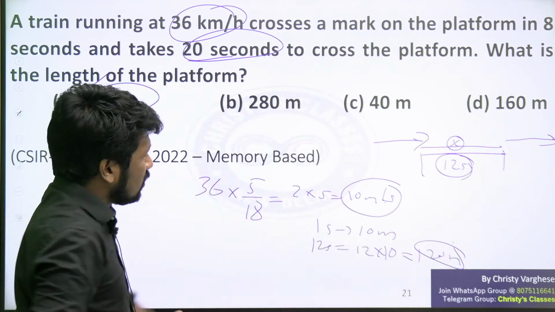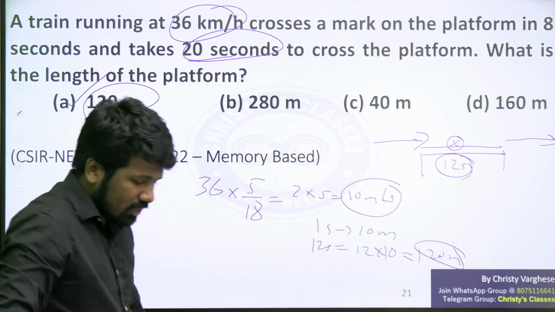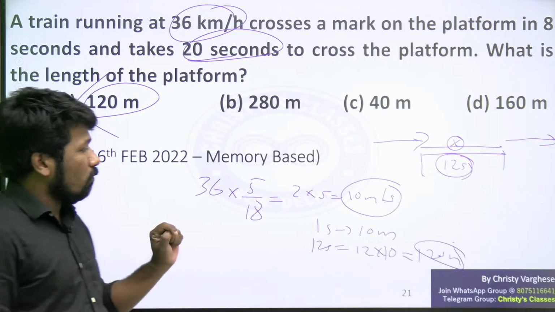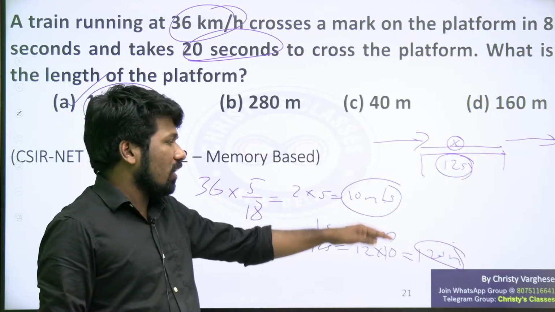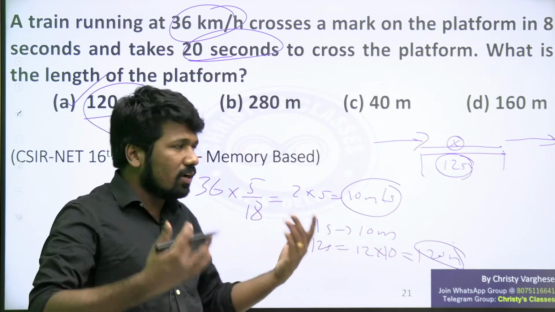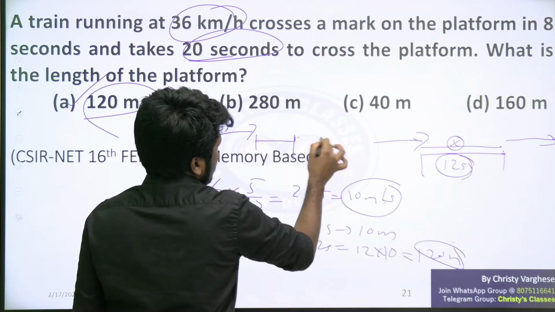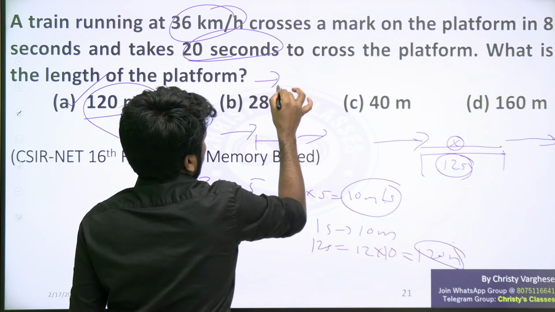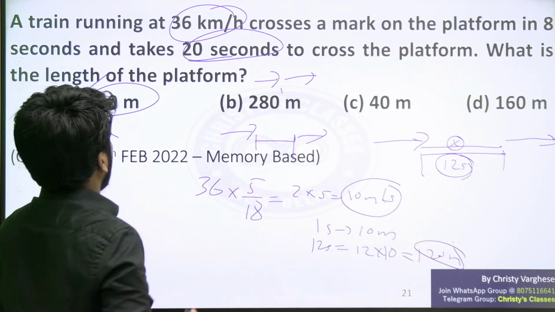This is a shortcut method of doing it, but I am just briefly mentioning it. In another class we will discuss in detail. Now it's late. This is my 4th session today, so I am not continuing more. In detail, there is another way. If this is not understandable, a detailed way also is there. You have to first consider train crossing platform as one single case, train crossing a point on the platform as another case, and then you can simplify. That is also a way of doing this question.